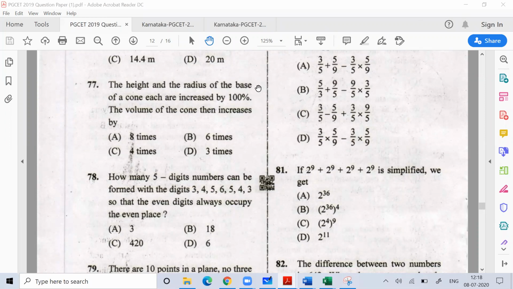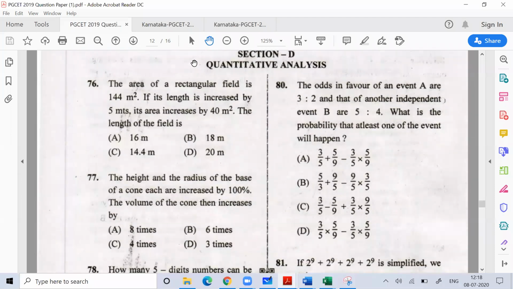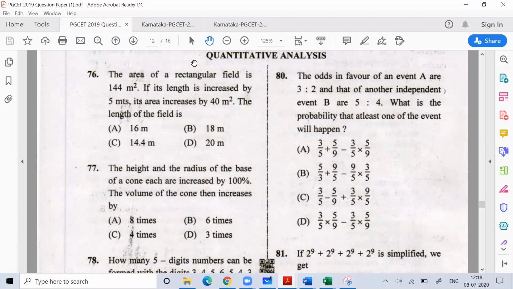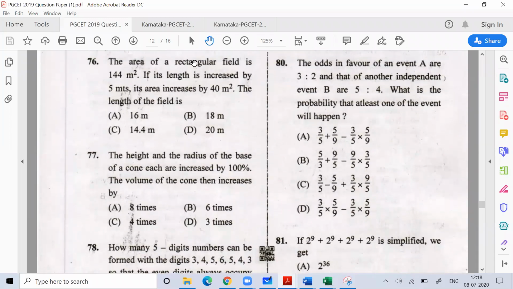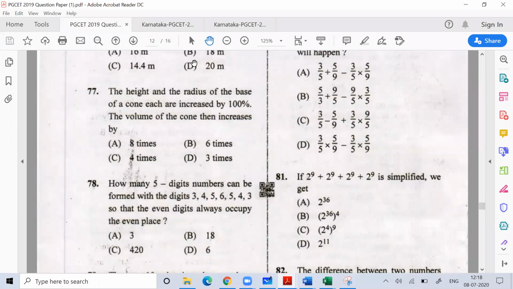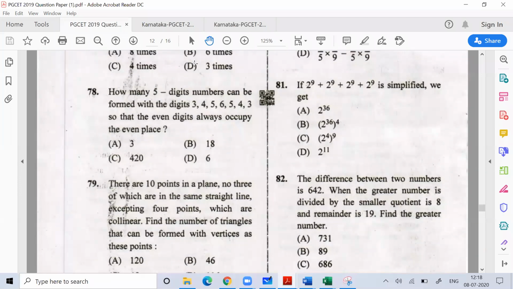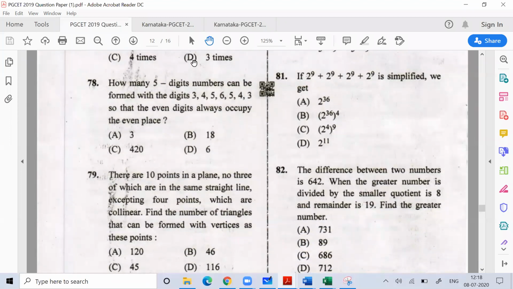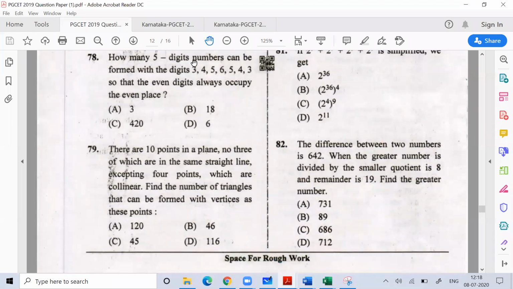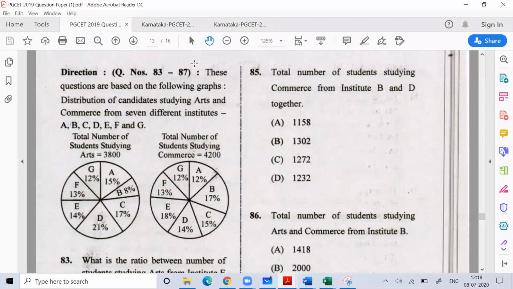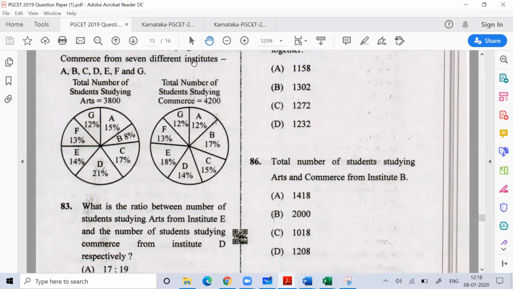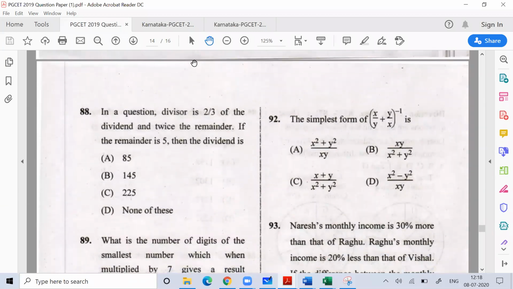And so you saw the questions were so easy. 77 we already did in percentage time. 76 is again very easy, rectangle formula, length into breadth. 80 is also easy, based on probability. 79 is easy for those people who have basic knowledge of permutation combination. We'll discuss that later on. 81, 82 you understood, again very easy questions. This is a DI question. 83 to 87 are very easy questions. You can try this. We'll discuss all your doubts tomorrow.